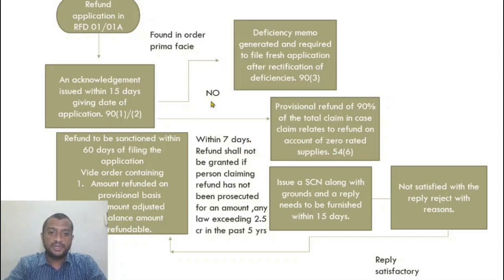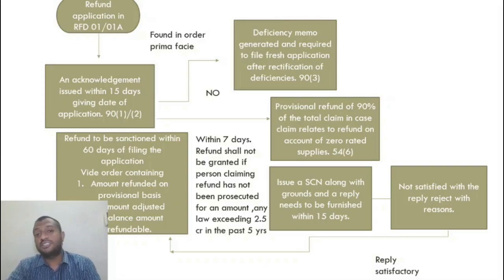If the refund application is not found in order, then a deficiency memo is issued by the proper officer giving the deficiencies in the refund application made. Once a deficiency memo is issued, you have to make a fresh refund application. The refund application is said to be rejected. This is very unfortunate, because if I find out that today is the last date for filing the refund application and I file it hurriedly, then I have no option.